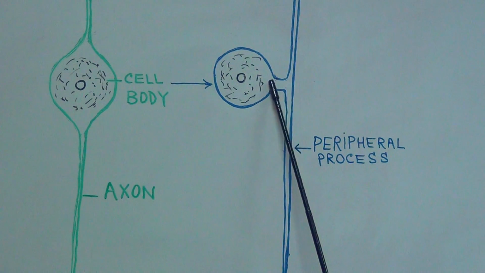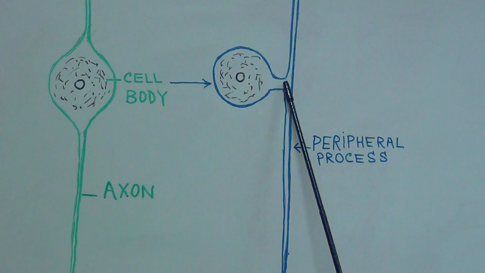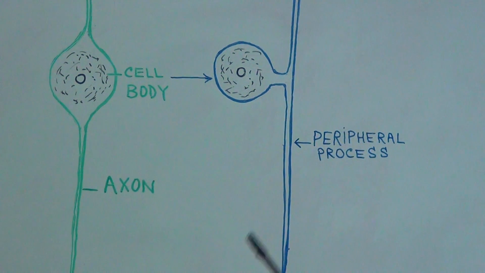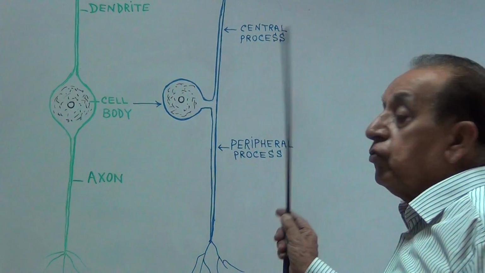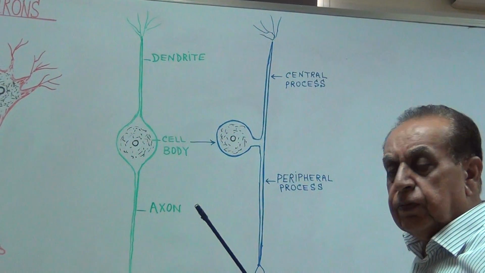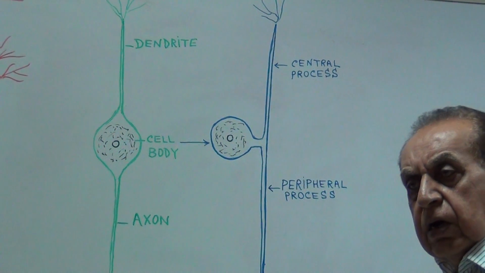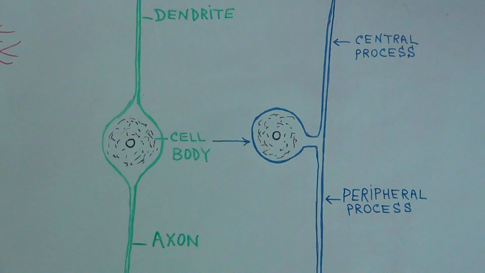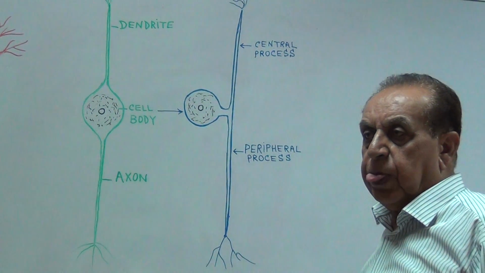It has a hole. From this hole, it divides into upper and lower branches. The upper one is called the central process. It moves toward the central nervous system, while the other one is called the peripheral process that moves toward some peripheral structure. So, the central process and the peripheral process.